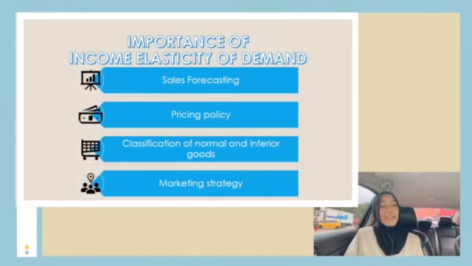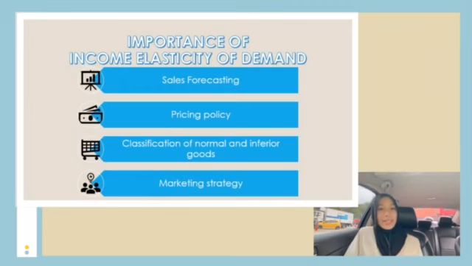The importance of income elasticity of demand. The first one is sales forecasting. This can help a firm to estimate how demand changes following a change in income. The concept can be used to forecast demand by estimating the required production level of different commodities at a certain point of time in the future.